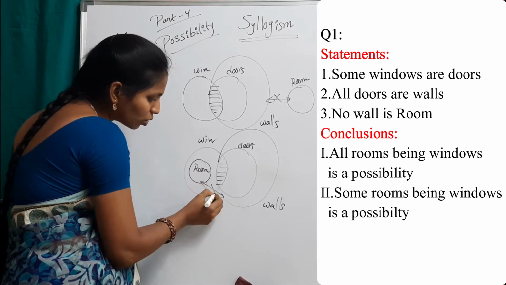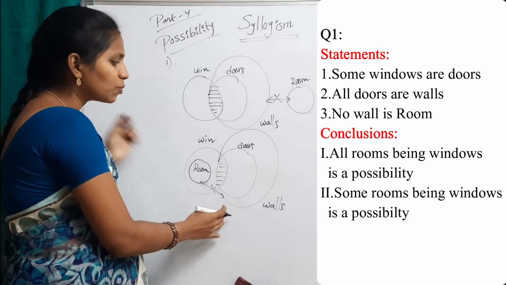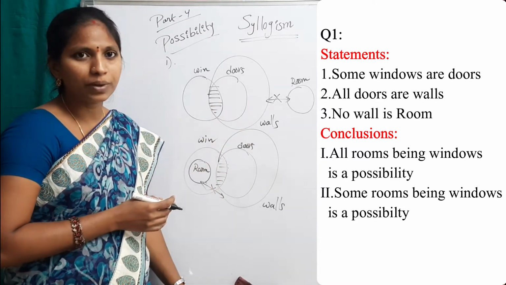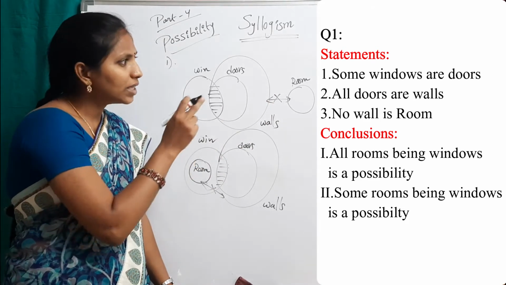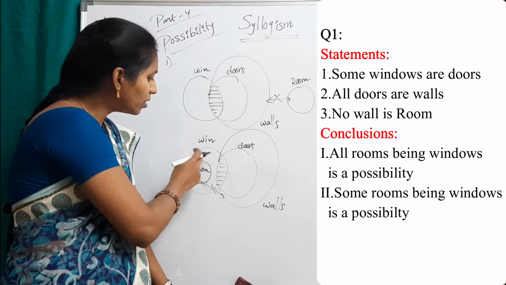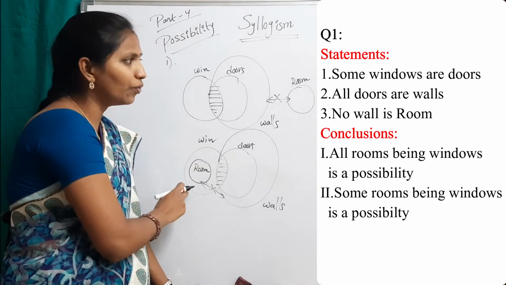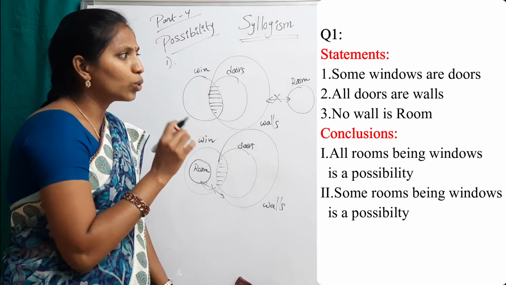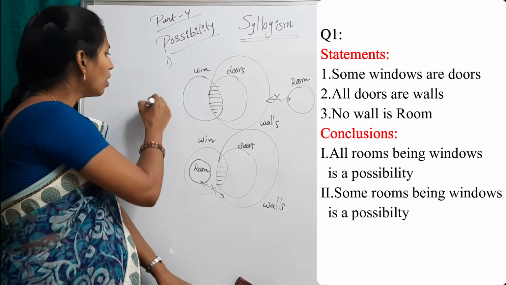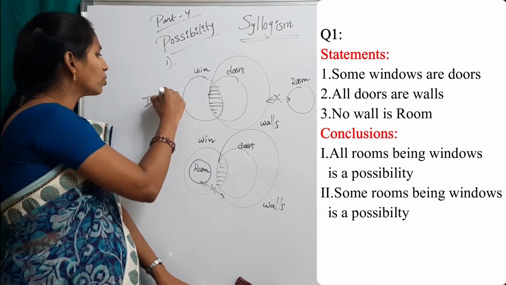Yes, it is also true. This possible diagram does not violate any of these statements. That's why this possibility conclusion is true. We can write this room inside of this windows. All rooms being windows is a possibility. It is true, so the first conclusion follows.